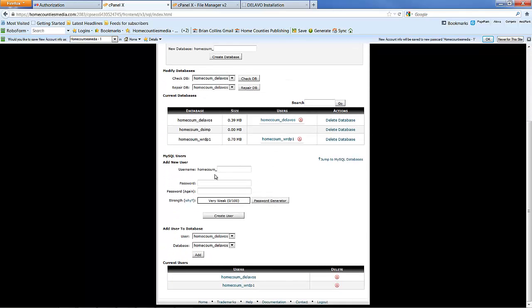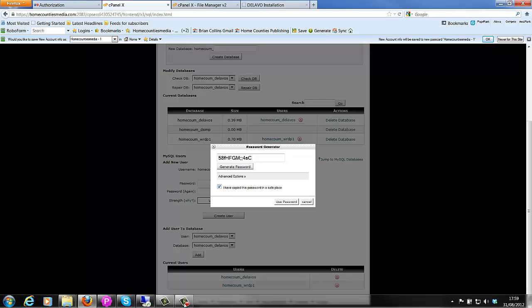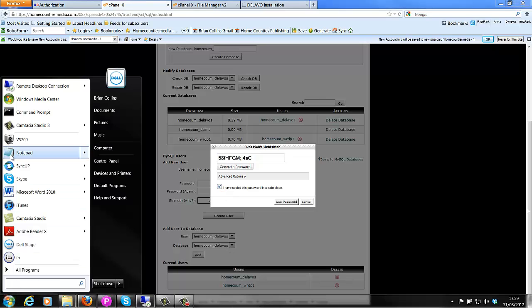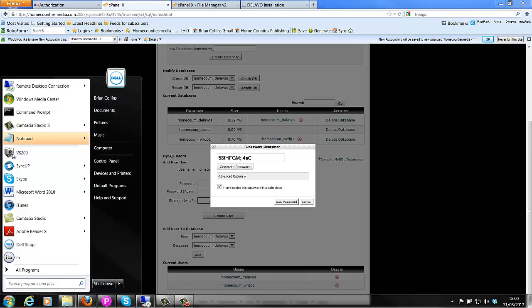Go back, create a user which I'm going to just call the same, use the password generator, and I'm going to copy and paste that into a notepad document because we're going to need it in a few minutes. It's good practice to do that actually, and save it with the installation of the files so that you have some future reference.